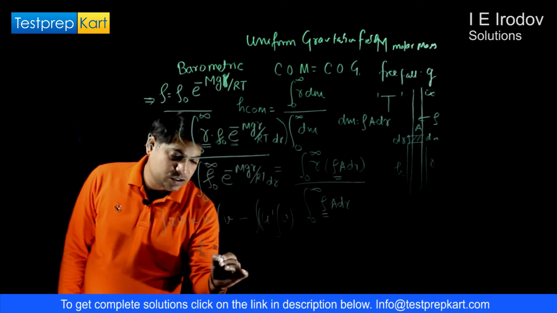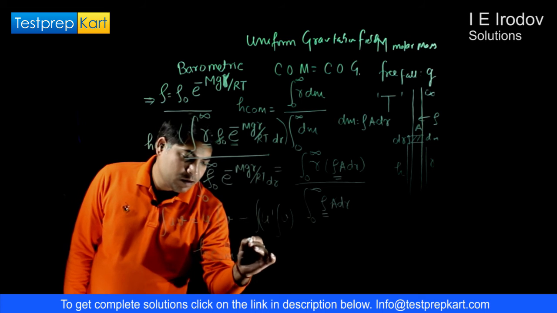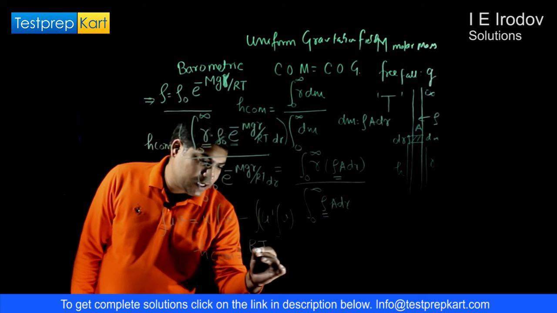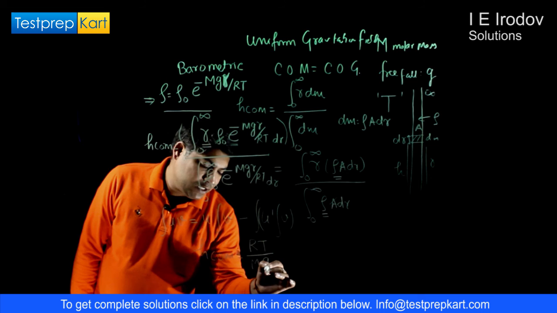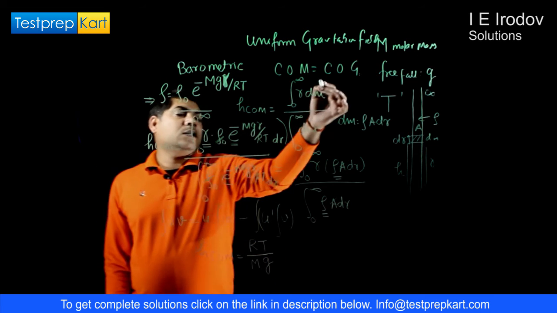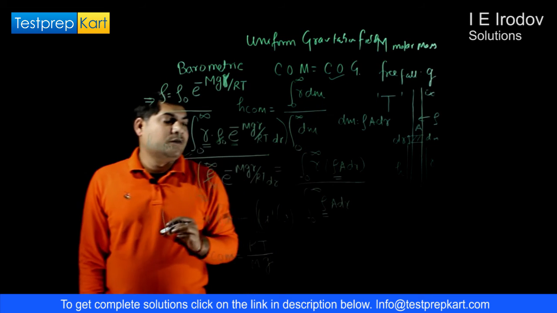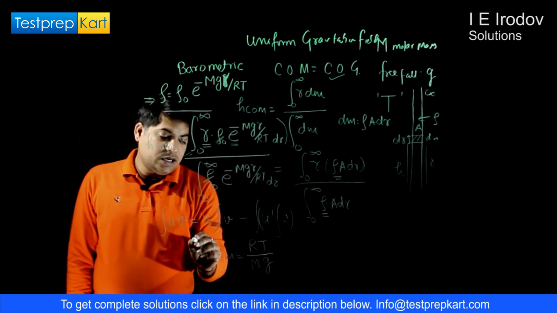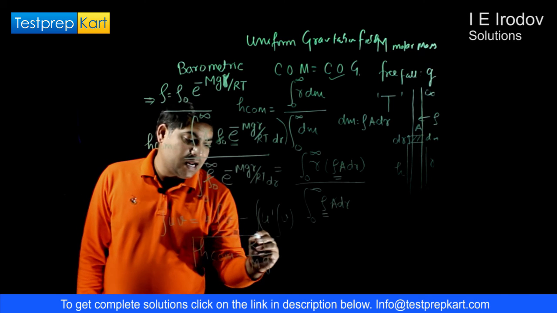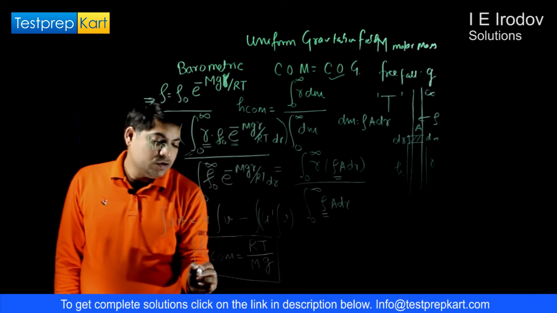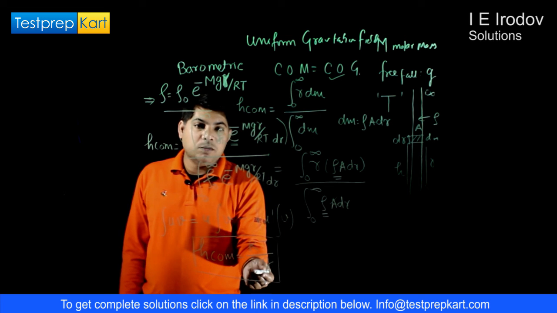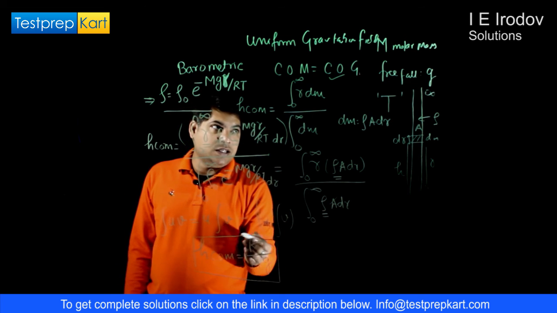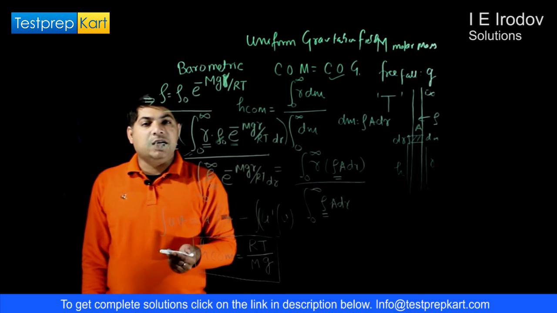After solving this, we'll get the position of center of mass as RT over mg, and this is exactly equal to the position of center of gravity. So the center of gravity would lie at RT over mg, where R is the gas constant, T is temperature, m is molar mass, and g is the free fall gravitational acceleration.